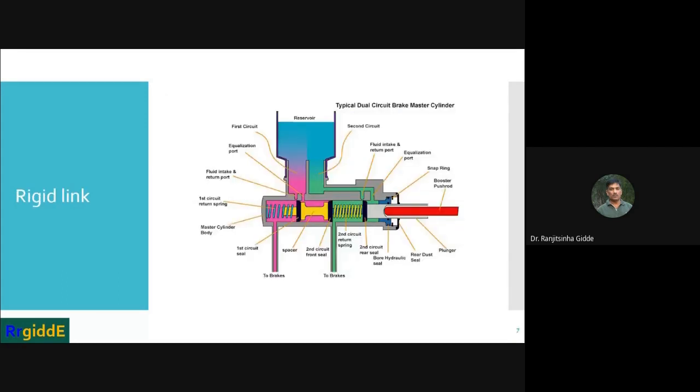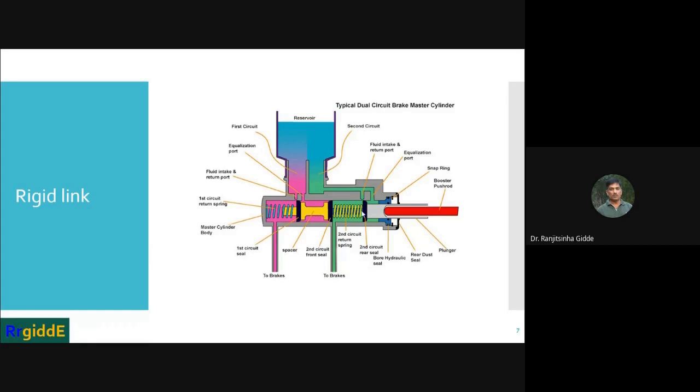Next, this is again an elaborating example, an elaborating figure, so that you can understand the rigid link. Here this is the piston.